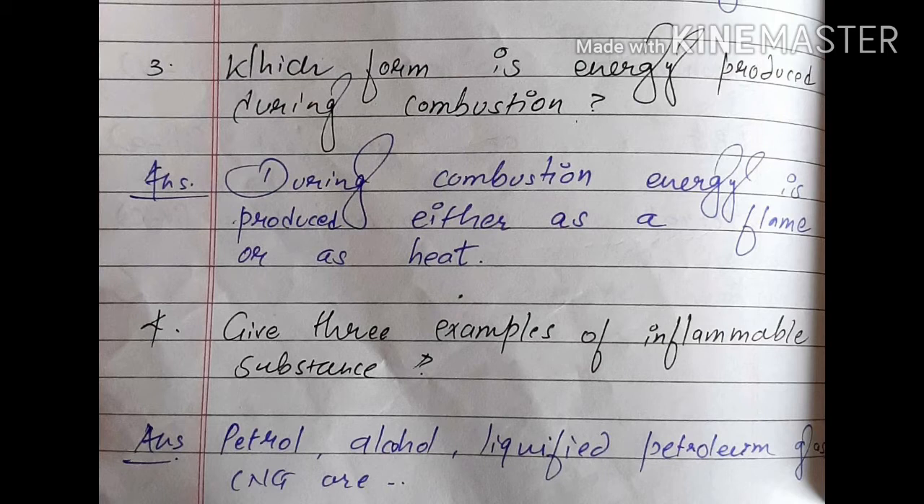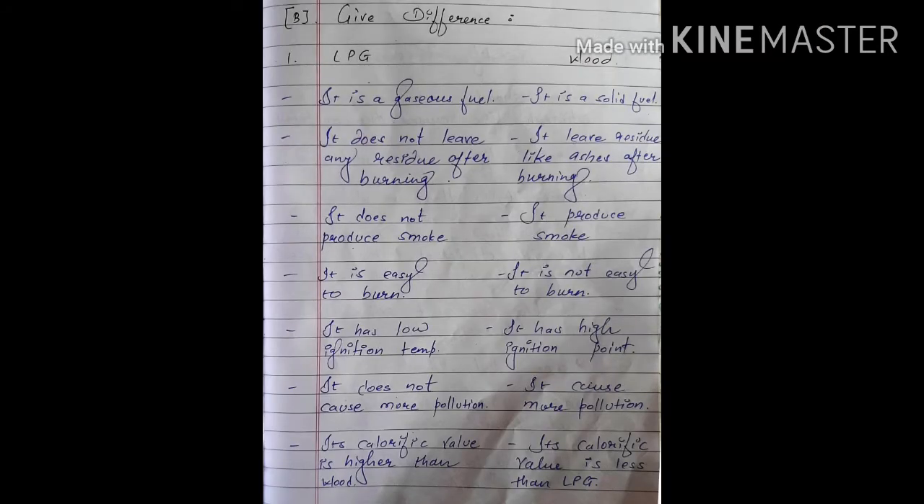Fourth question is, give 3 examples of inflammable substances. So the answer is petrol, alcohol, liquefied petroleum gas, CNG, etc. So here you can write any 3 of them. Now talking about part B, give differences, and the first one is LPG and wood. First point is, it is a gaseous fuel. We are talking about LPG, and in opposite, wood is a solid fuel. Second point, LPG does not leave any residue after burning, and wood leaves residue like ashes after burning.